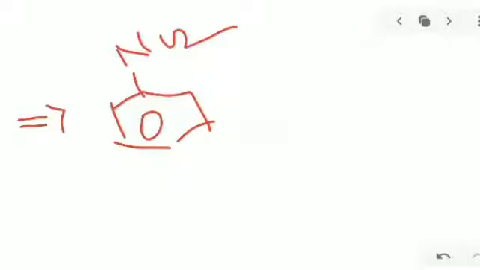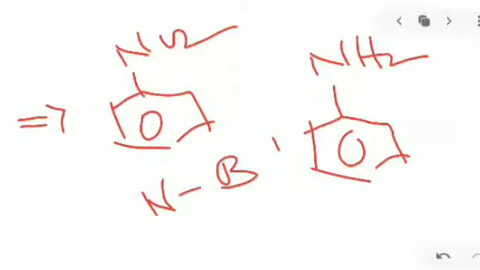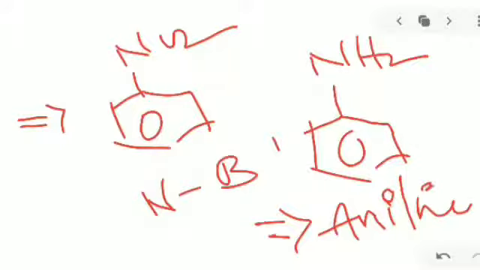Next, if an NO2 group is on the benzene ring, it is nitrobenzene. And if an NH2 group is present on the benzene ring, this is aniline, or aminobenzene, or aniline. These are very important common names to know in organic chemistry, about aromatic compounds.